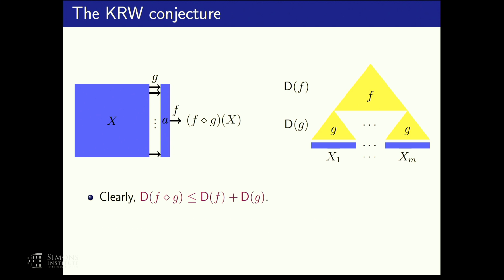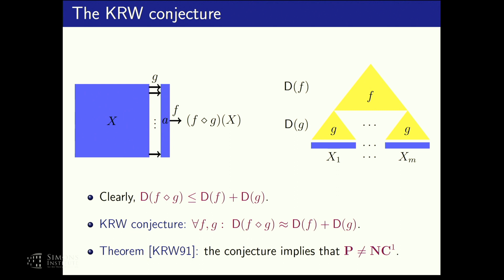Now, in that paper, Karchmer-Wigderson conjectured that the depth complexity of the composition is roughly the sum of the depth complexities of f and g. In other words, this simple way of computing the composition is roughly the optimal way. And this is a very natural conjecture. It's very interesting in its own right, but they also noticed that if this conjecture was true, then that would imply that P is different than NC1. So this conjecture, if proved, would resolve this grand major frontier that we have in complexity theory. So we are very much interested in proving it.